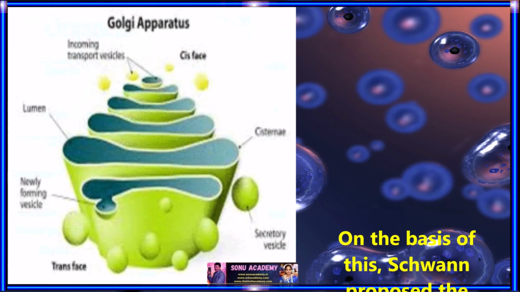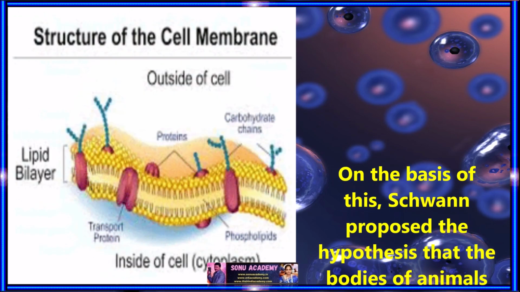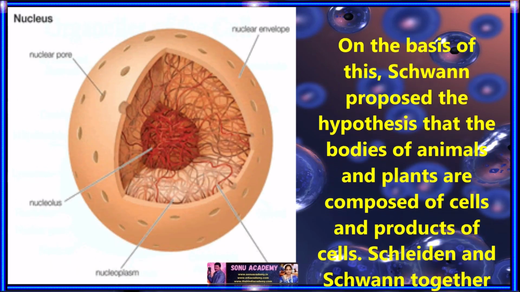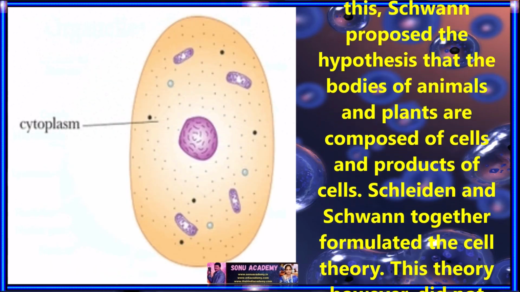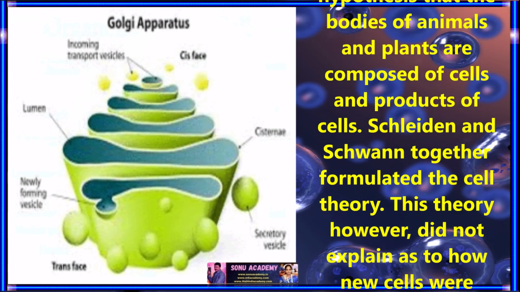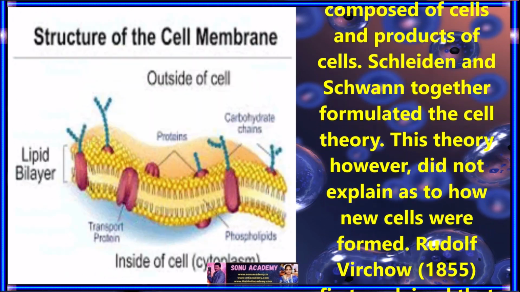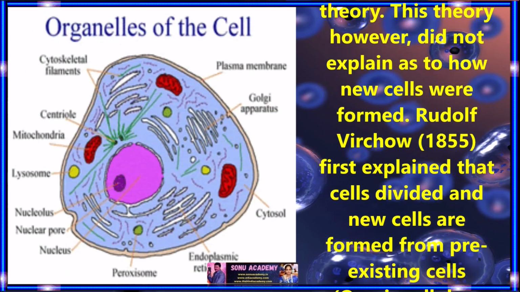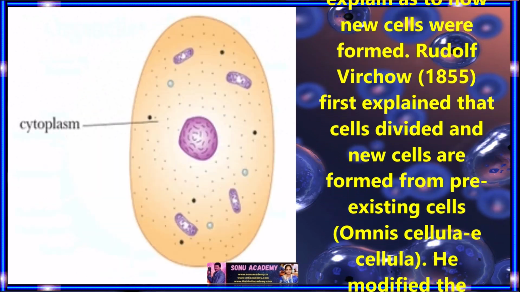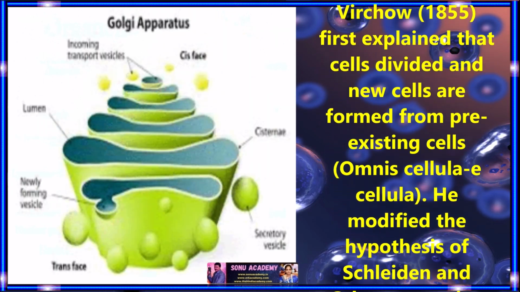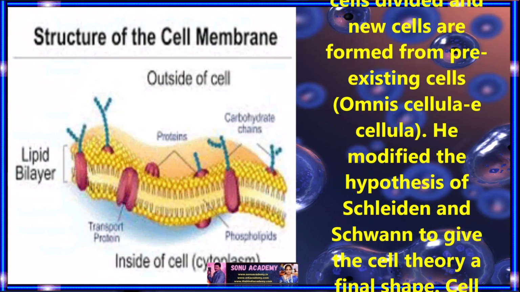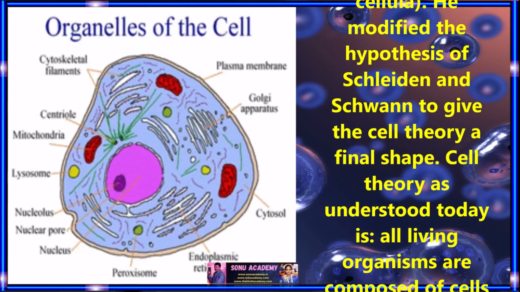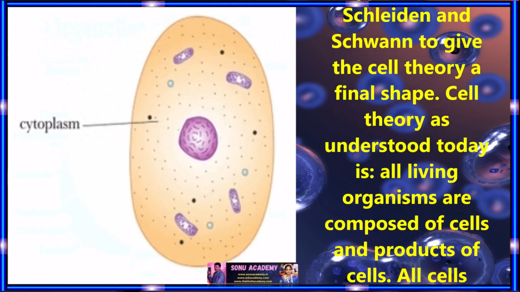On the basis of this, Schwann proposed the hypothesis that the bodies of animals and plants are composed of cells and products of cells. Schleiden and Schwann together formulated the cell theory. This theory, however, did not explain how new cells were formed. Rudolf Virchow, in 1855, first explained that cells divide and new cells are formed from pre-existing cells. He modified the hypothesis of Schleiden and Schwann to give the cell theory a final shape.